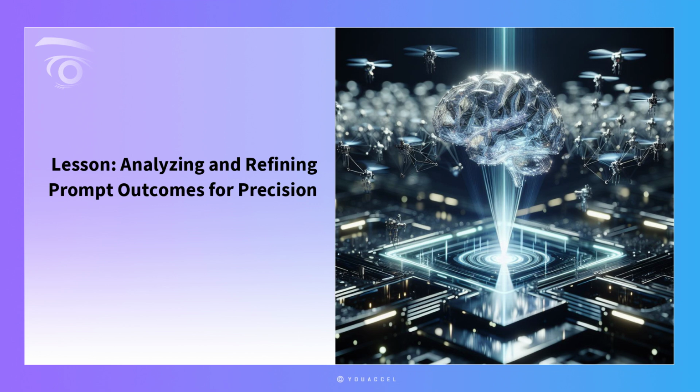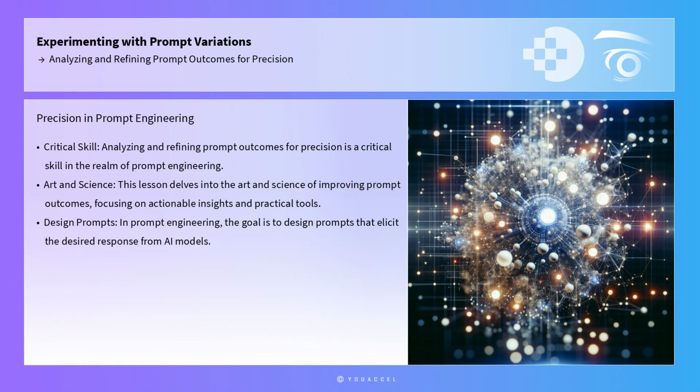Lesson: Analyzing and refining prompt outcomes for precision. Analyzing and refining prompt outcomes for precision is a critical skill in the realm of prompt engineering, where the objective is to optimize the interaction between humans and AI language models. This lesson delves into the art and science of improving prompt outcomes, focusing on actionable insights, practical tools, and frameworks that professionals can implement directly to achieve precision in outputs.